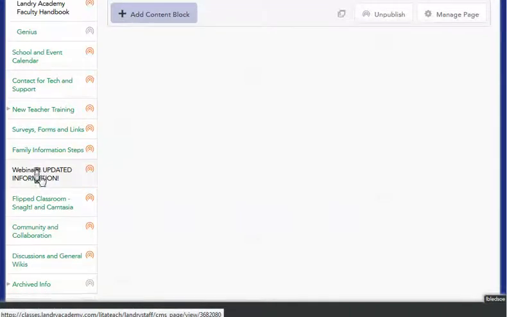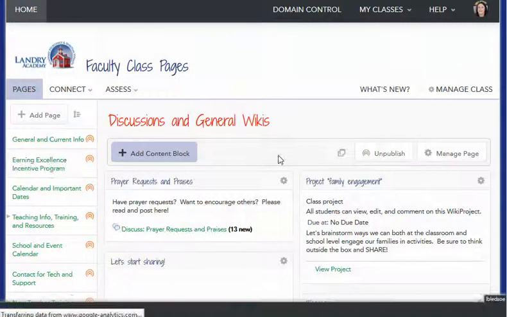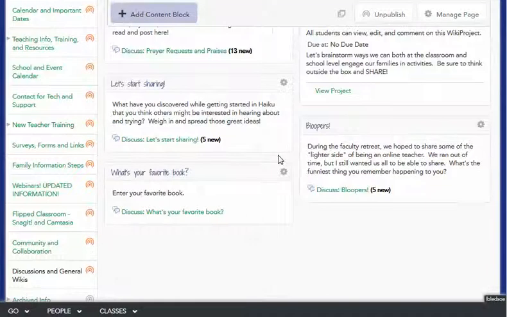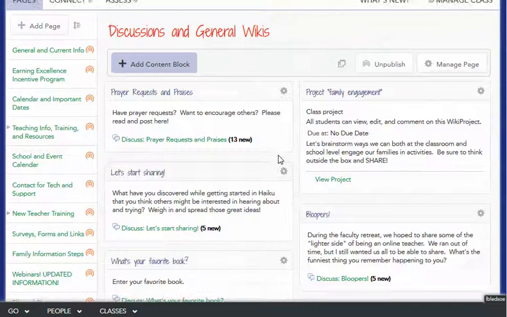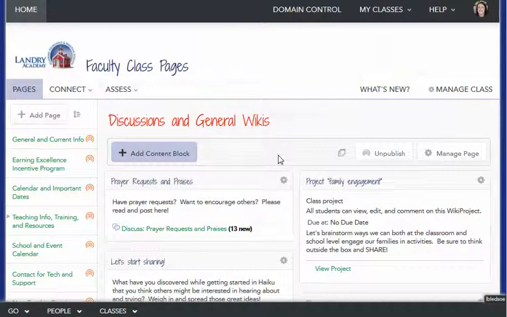Then there's some general information and discussions so that you can actually go in and communicate with other faculty. So there's discussions that you can participate in there. So lots of great information within these faculty pages. This is also someplace that you will find yourself spending quite a bit of time over the course of the school year.